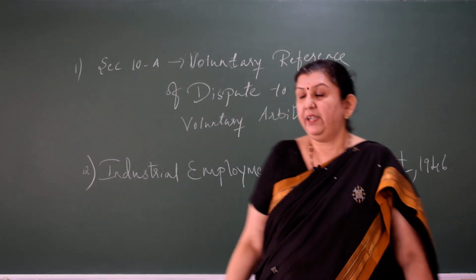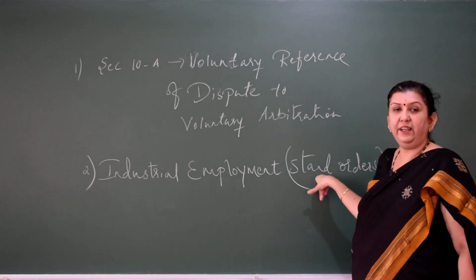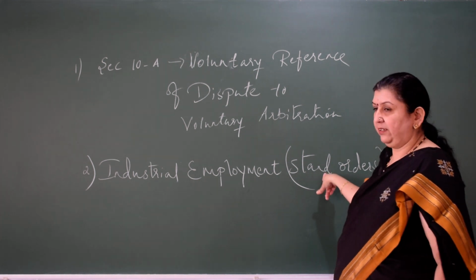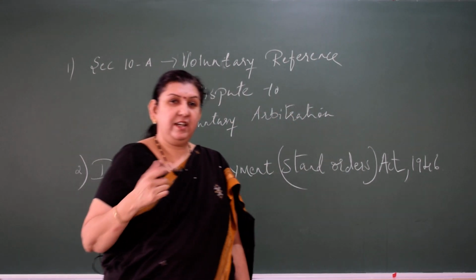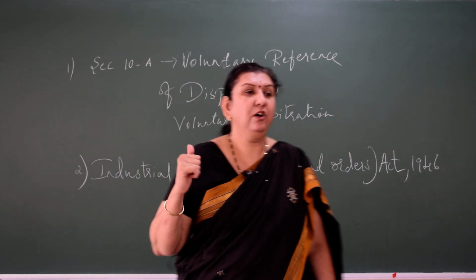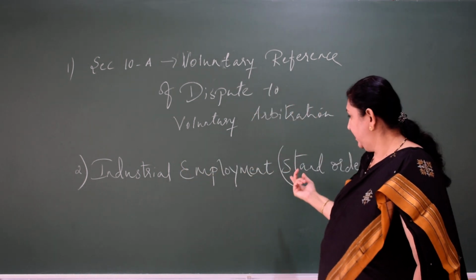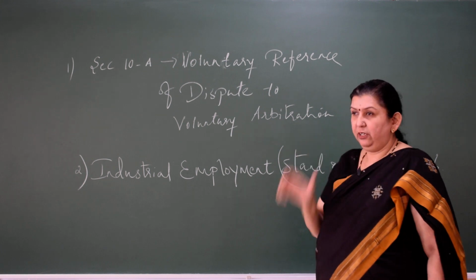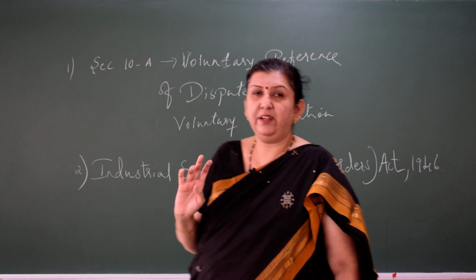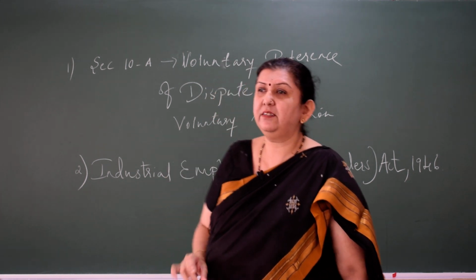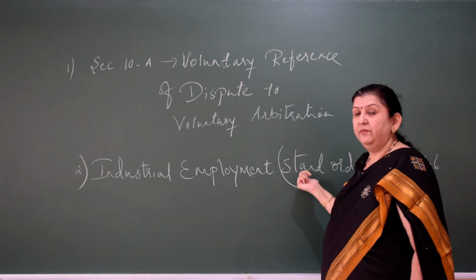So, now he has to frame the rules and regulations or the standing orders in accordance with or in conformity with the model standing orders which have been given in the schedule along with the Industrial Employment Standing Orders Act of 1946. So, there is a schedule along with the enactment, and the employer has to frame his standing orders keeping in mind the model standing orders.